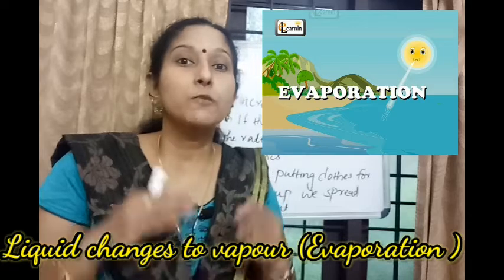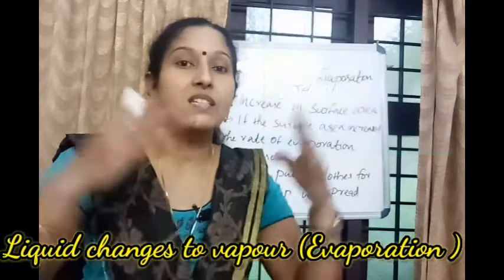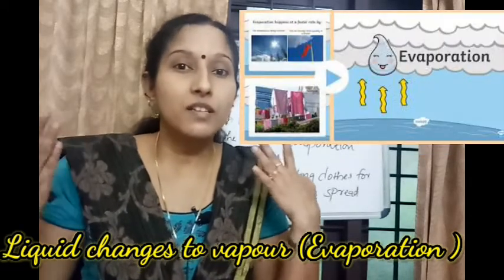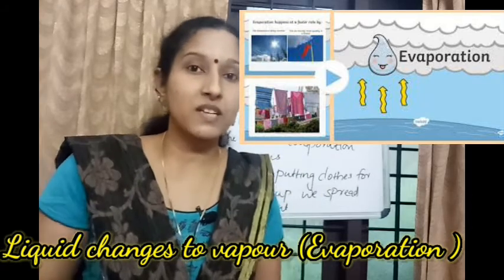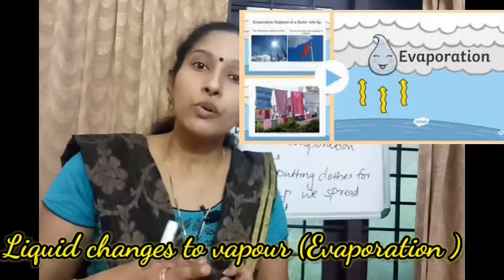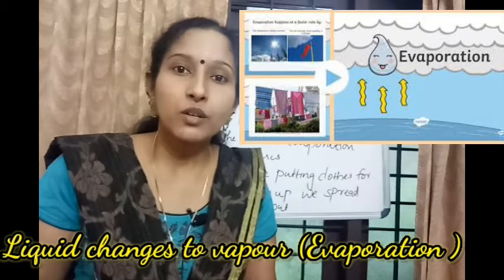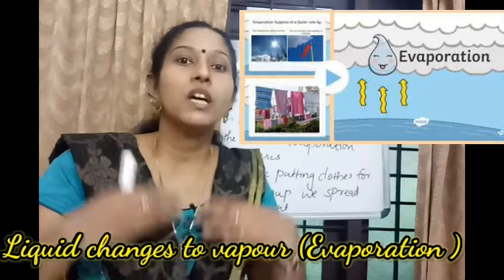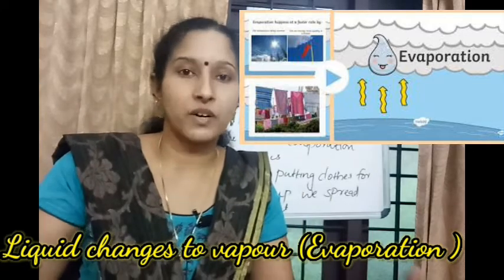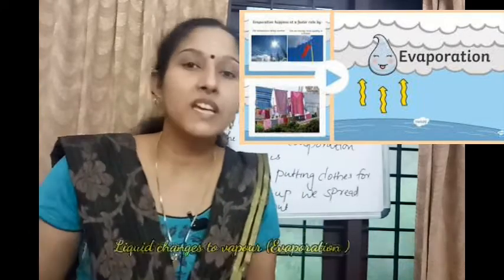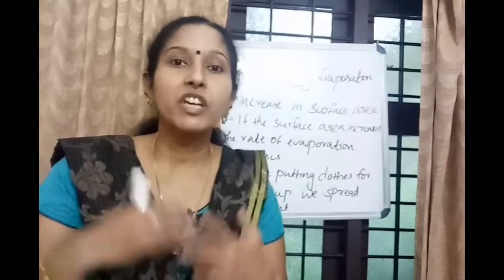So if we spread out the clothes under the sunlight, the rate of evaporation becomes fast. If we do it without spreading, it will take 2-3 days, or 1 hour or 2 hours, etc. So increasing surface area increases the rate of evaporation.